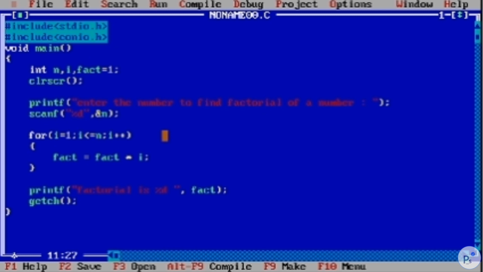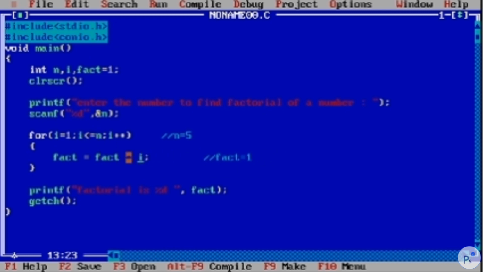Remember, here our value is initially 5. So now i is incremented, initially it was 1, then it is incremented to 2, so 2 is less than 5 obviously, so our previous factorial value was fact equal to 1.